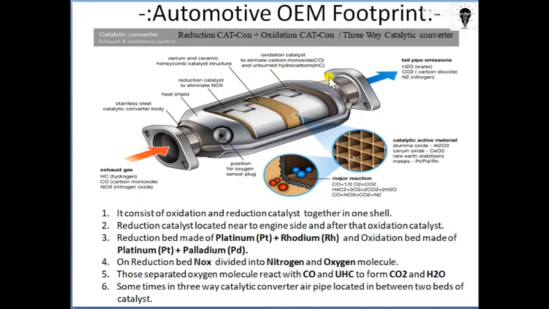Okay, so this is another thing which I have told you right now. So just focus here on what the reduction catcon is and how it works. This is a chemical reaction which takes place. The rest of the things remain the same. Okay, as for the working temperature of this catalytic converter, it ranges from 200 to 300 degrees Celsius. Whenever the temperature of that shell reaches that, it starts to work.